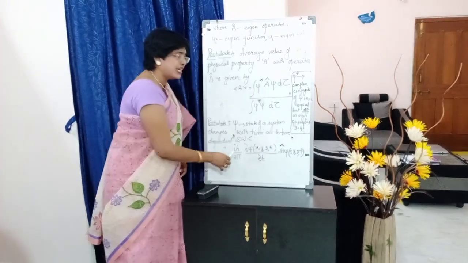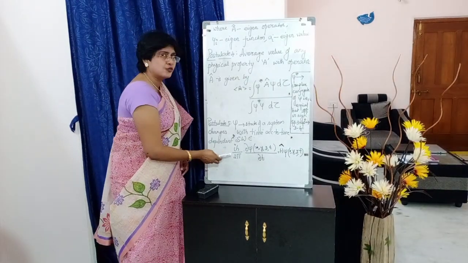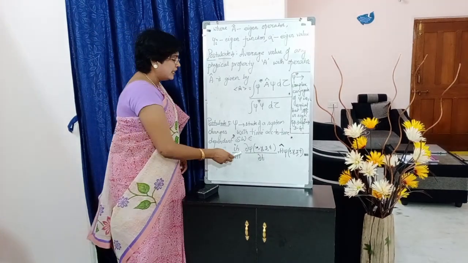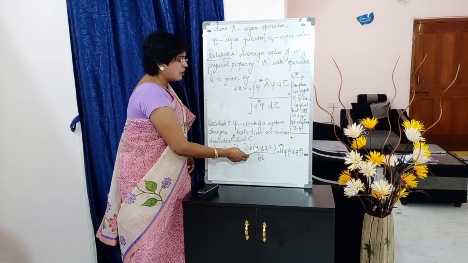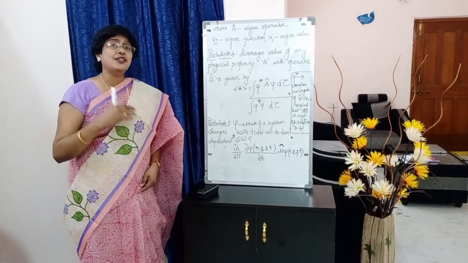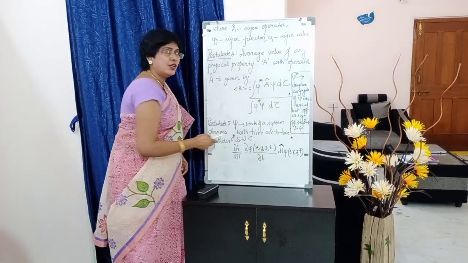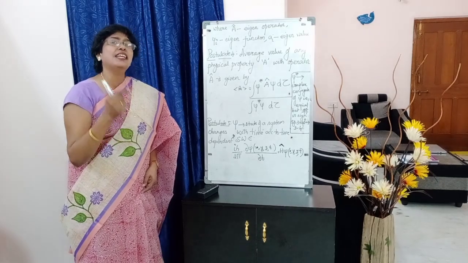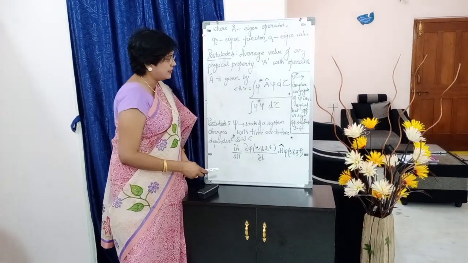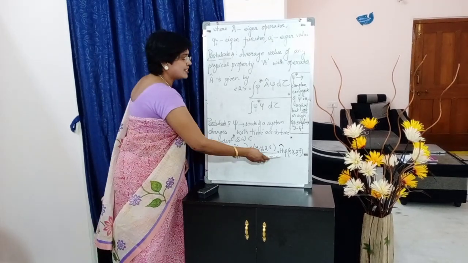Below I have given the time dependent Schrodinger wave equation. i h by 2 pi into dou psi of x, y, z, comma t, by dou t is equal to H cap psi of x, y, z, t. In the Schrodinger wave equation we stopped with psi of x, y, z, which means 3-dimensional. But here one more letter is added, t, which means time, because it is the time dependent Schrodinger wave equation.